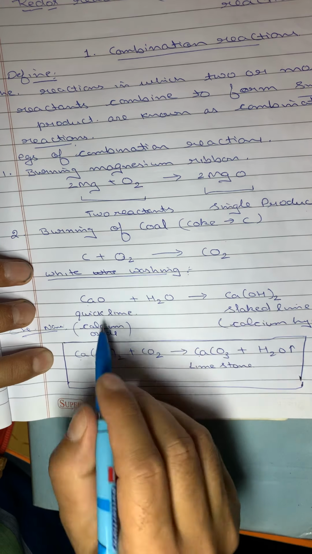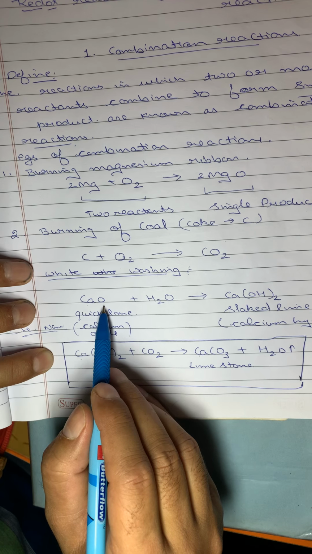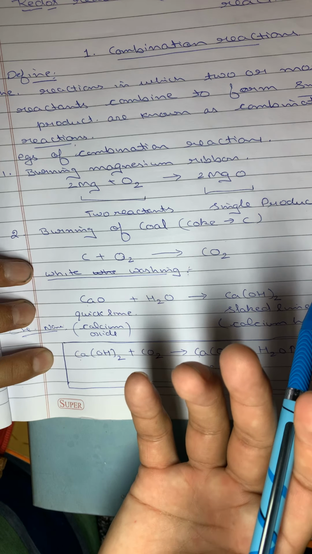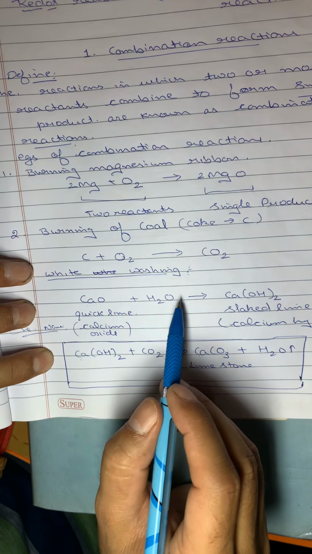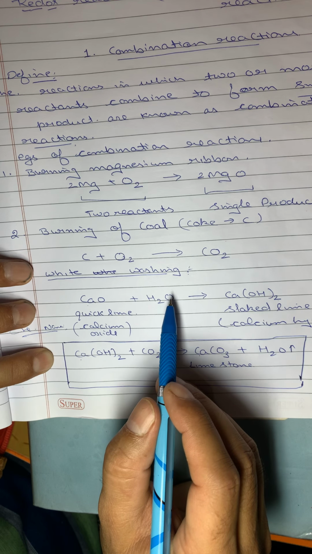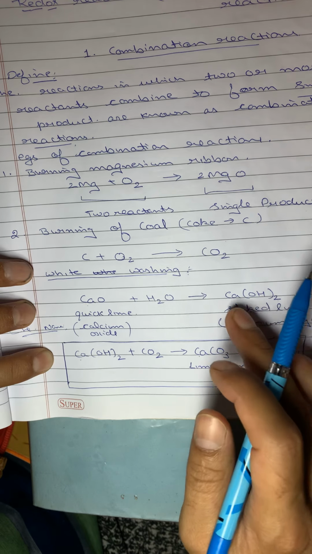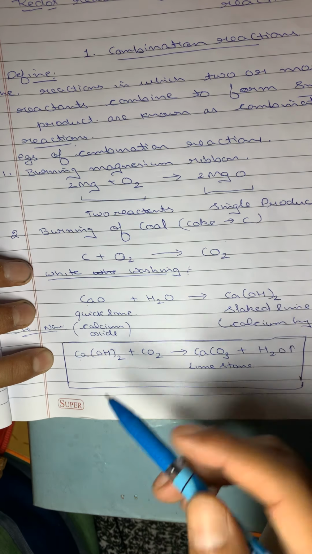So this reaction we do at home. We buy quicklime from the market in the form of packets, in the form of white powder. Then at home, we dissolve it in water in any container. The colorless liquid which is formed will be slaked lime. Then we paint this slaked lime on the walls.